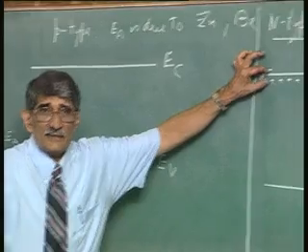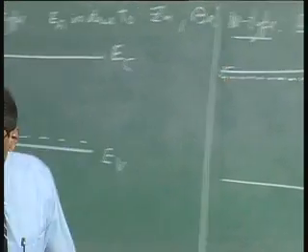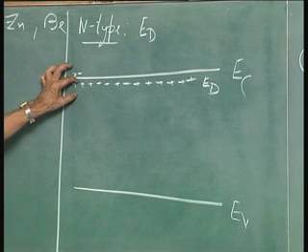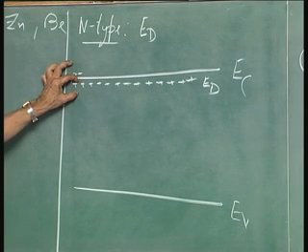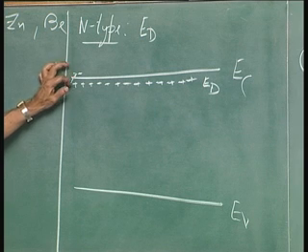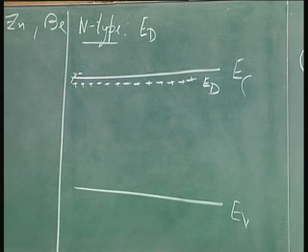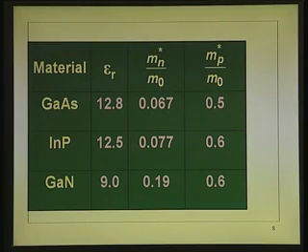Whereas, if you take the ionization energy of donors in silicon, it is about 0.5. I have not put it there, because it is much larger than that of gallium arsenide etcetera, at least 5 to 6 times. So, that is why this is larger, and in the case of gallium arsenide and indium phosphide, that is small. Okay, that is a model to see what actually is the cause for this. The cause is the lower effective mass, which is decided by several physical phenomena happening within the crystal itself.